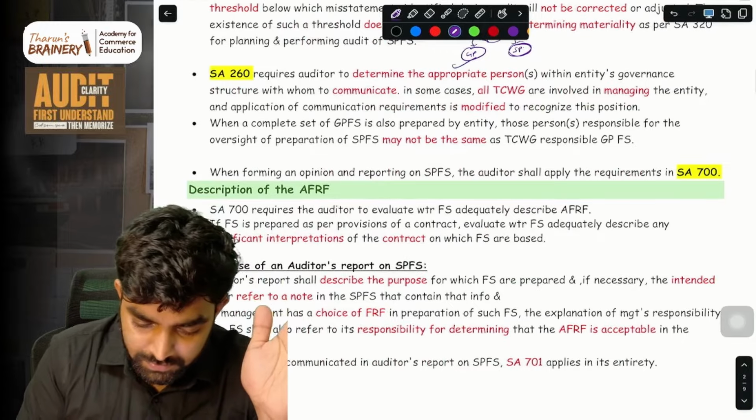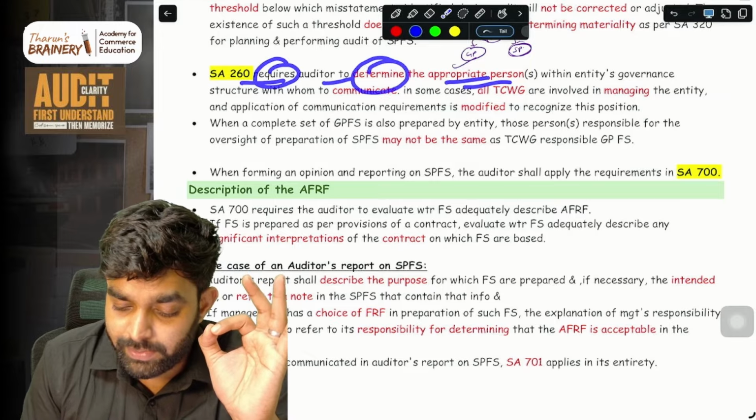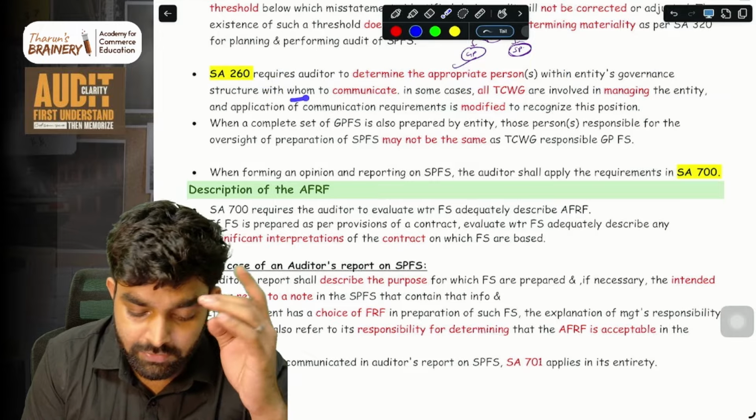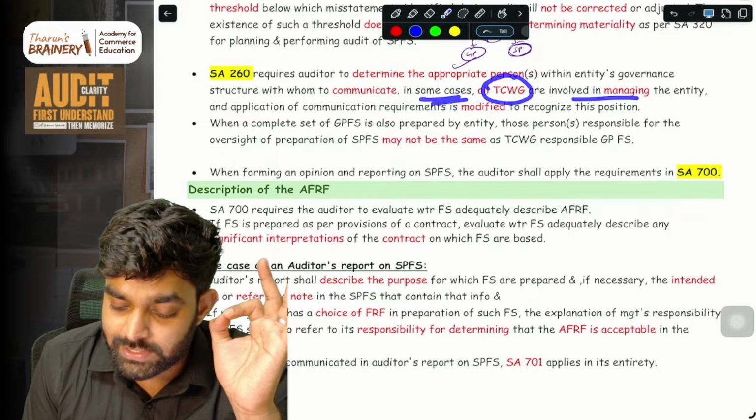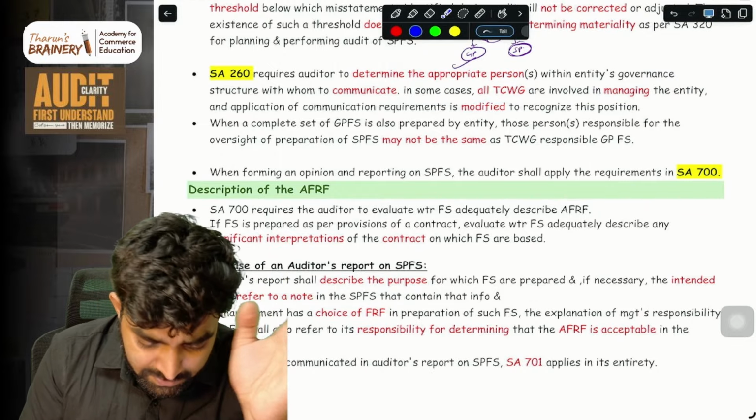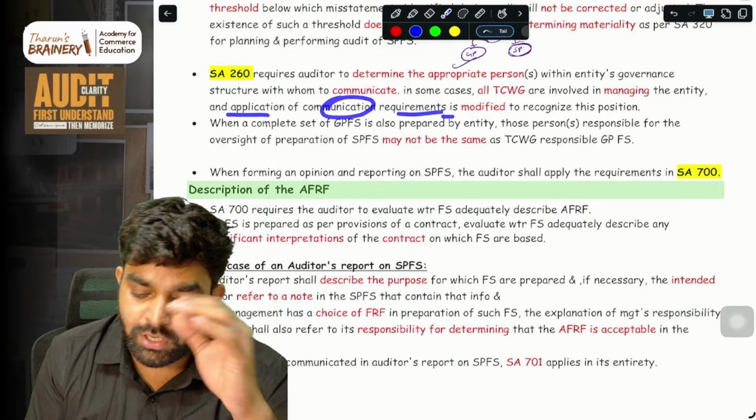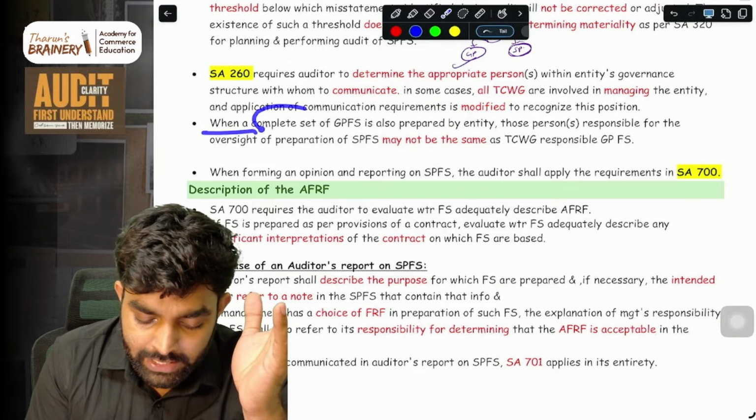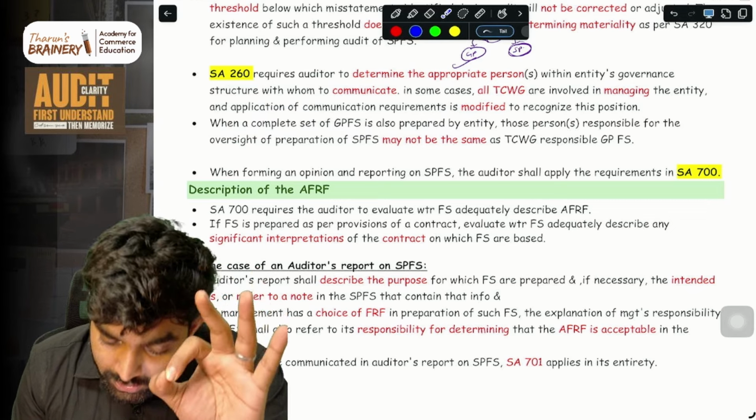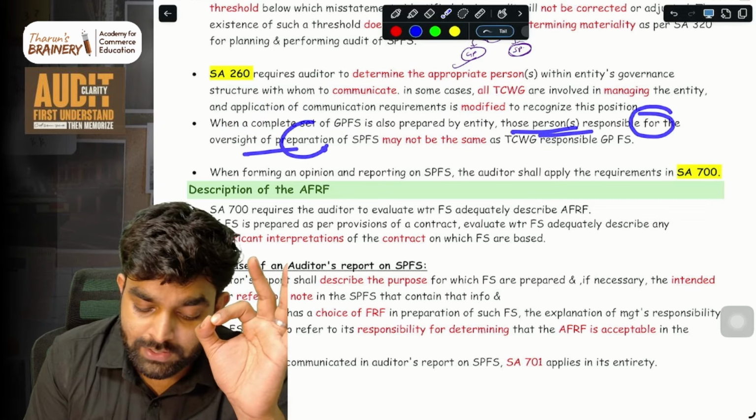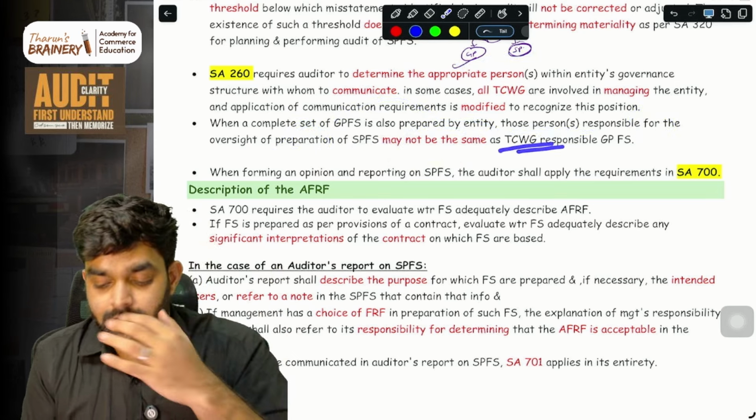Simple. See, SA 260 requires the auditor to determine the appropriate person within the entity's TCWG with whom to communicate. Find the right person to communicate with. In some cases, all TCWG may be involved in managing the entity. In that case, the application of the communication requirement is modified. Then, when a complete set of GPFS is prepared by the entity, those people who are responsible for oversight of SPFS may not be the same. That is what I told here. In that case, find the right person to communicate with.